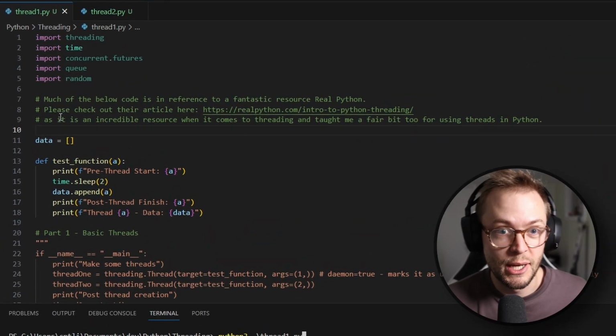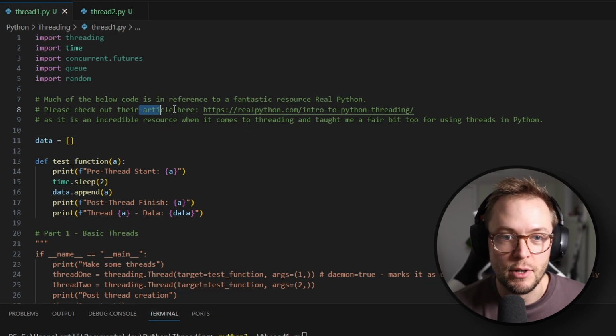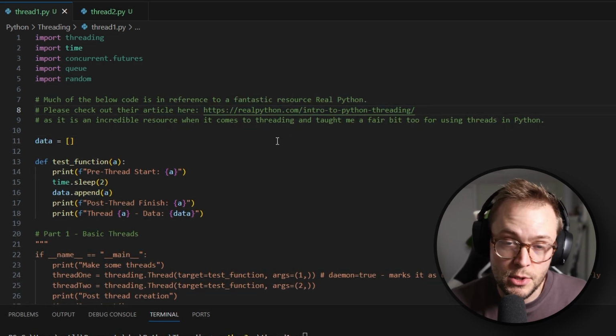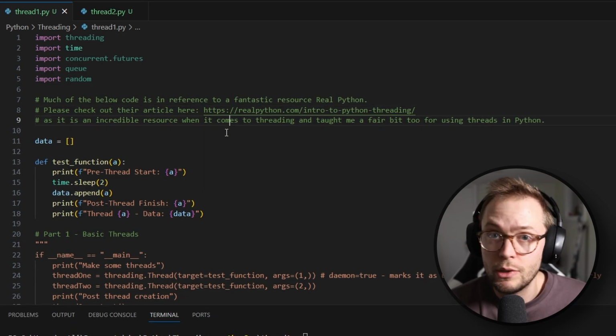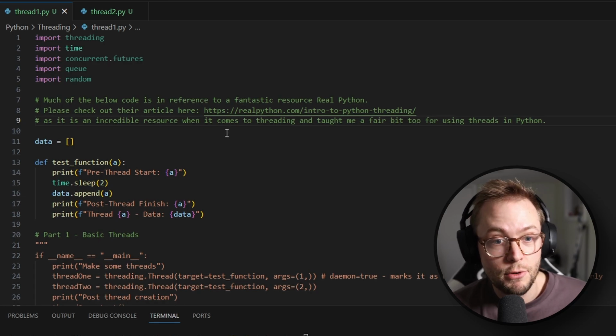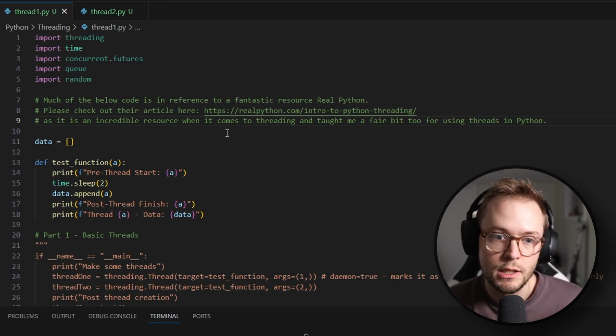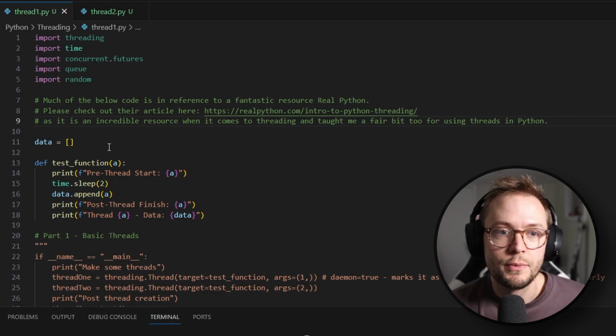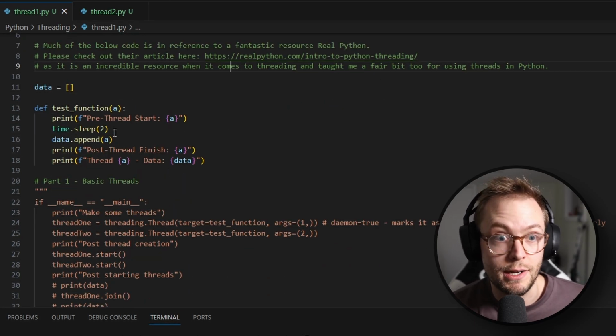But what does this look like in Python? Let's see how that works. All right, so before we start out, I want to say that some of this material is referencing an article done by Real Python. I'll leave a link in the description to the article. It has some really great explanations for things, but I'm just going to go over some of the code that they reference, and I've changed some of it to be a little bit more representative of what I do. So first things first, basic threads.